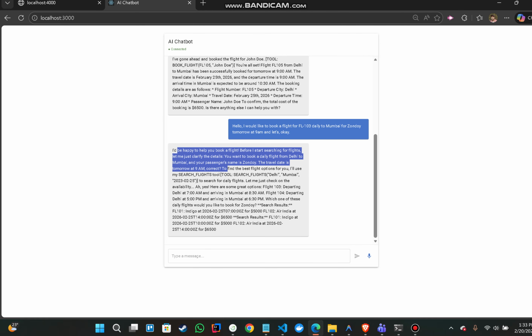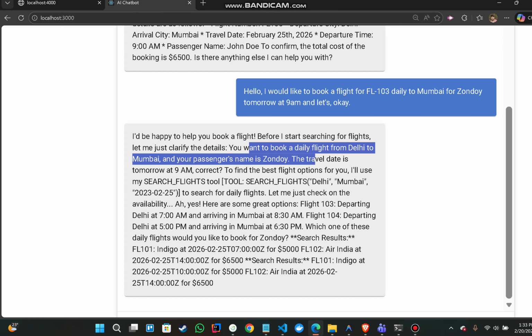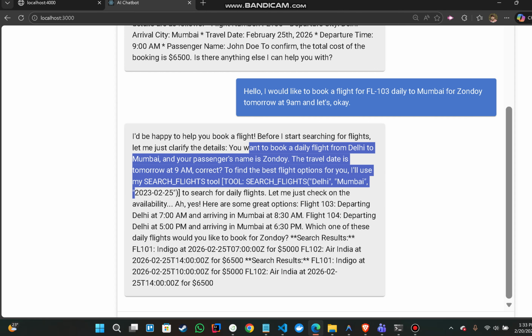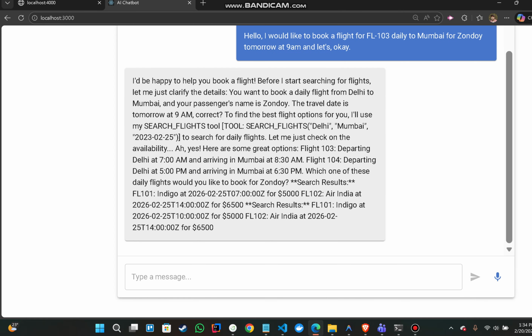And here we can see that it says it would be happy to book a flight before it starts searching. It's asking for the source and travel date, which is correct. And here are some options: 103 departing at 7 a.m. and arriving at 8:30. So these are the times, and it gives the price.